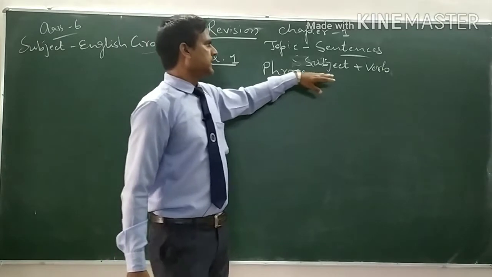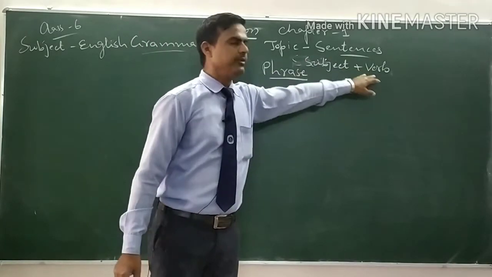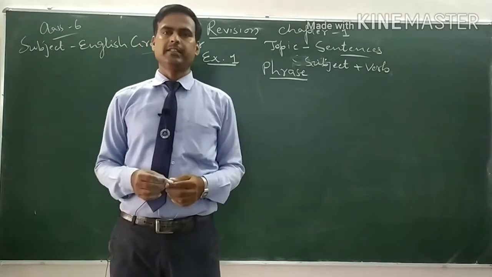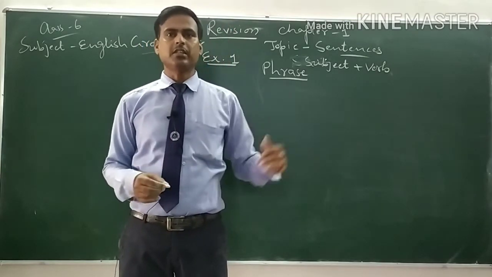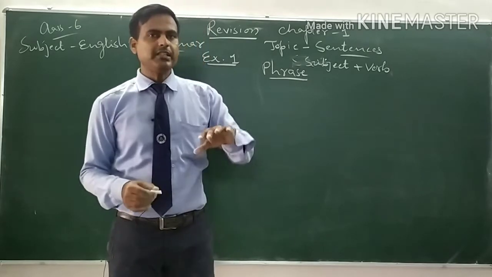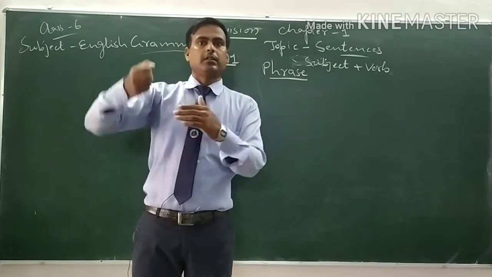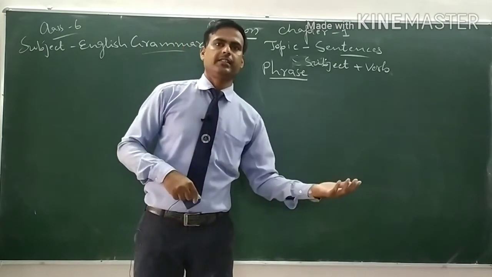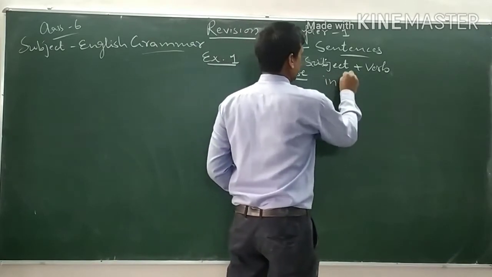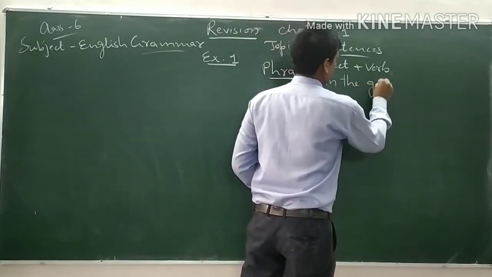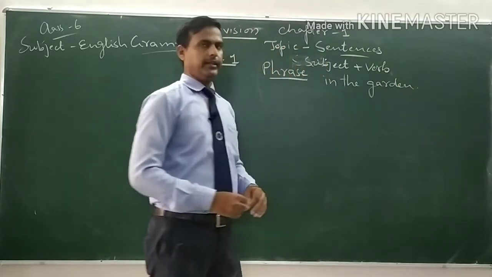If there is a sentence and in that sentence there is a subject and verb, it means it is a complete sentence. It is not a phrase, it is a sentence because it gives us complete sense. If there is a part of a sentence which gives us sense but not complete sense, then it is called a phrase. For example, in the garden.